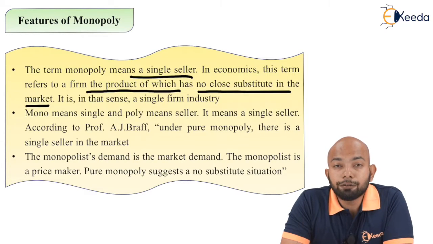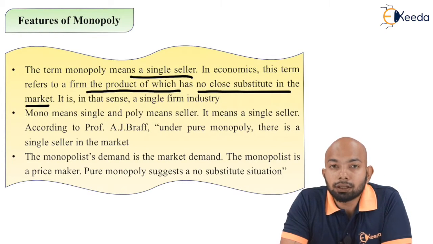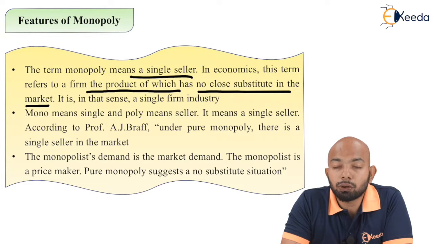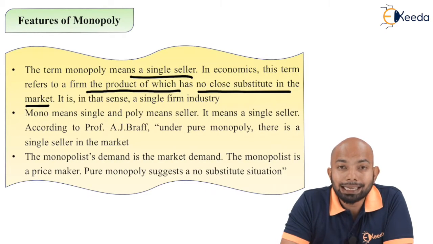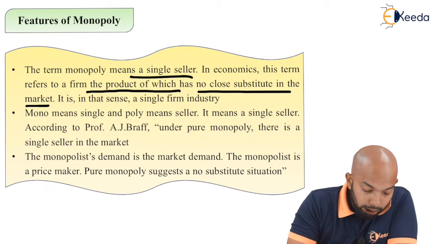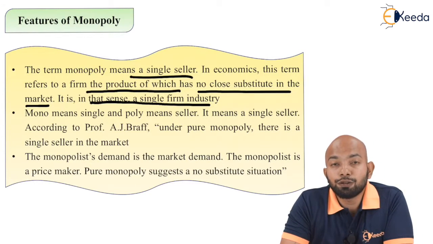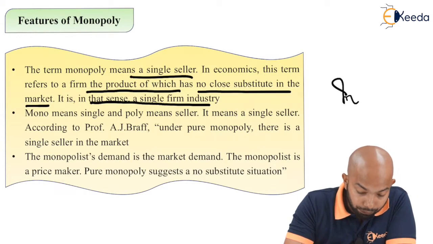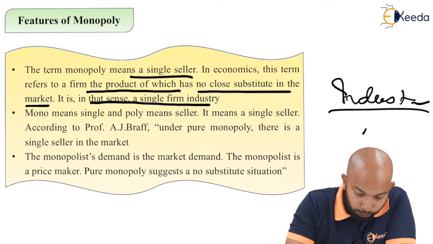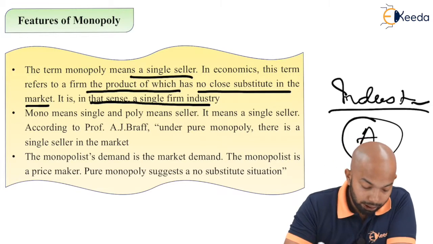When do we call any firm a monopolistic firm? We call that firm a monopoly firm when its product is not available from any other source. That means there is no substitute for that specific product. Hence, such a market is known as a monopoly market. In that sense, it is a single firm industry. It's a single firm which comprises the industry. So if you have to describe the industry of this monopoly, there will be only one firm, that is A. That's how exactly monopoly works.